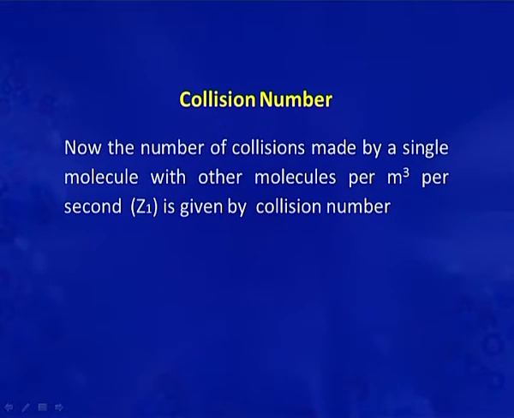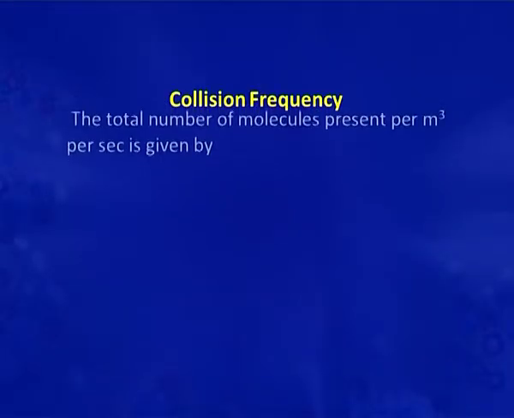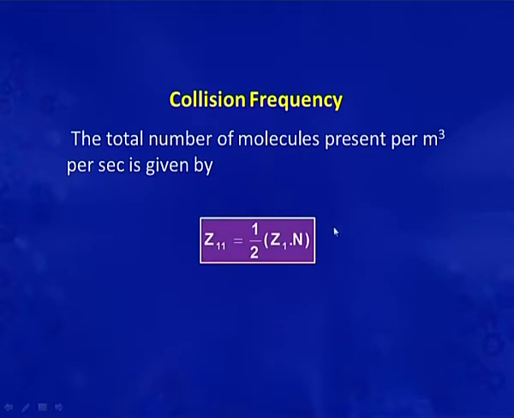Now, the number of collisions made by a single molecule with other molecules per meter cube per second is given by Z1, where Z1 is equal to root 2 pi d square C_avg into N. C_avg is the average velocity here. So, we can calculate the collision frequency. The total number of collisions per meter cube per second is given as Z11 is equal to 1 by 2 Z1 into N. This is the collision frequency for bimolecular collision.